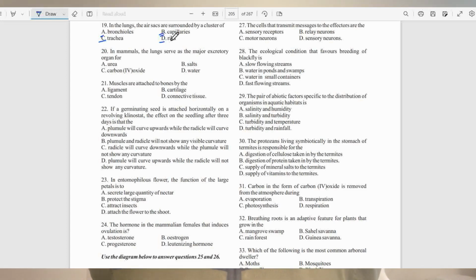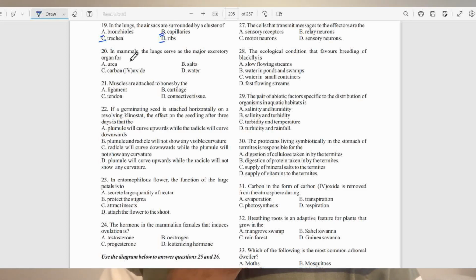Now, the air sacs are the alveoli, which are surrounded by blood capillaries for effective diffusion of gases. And these capillaries, they have thin walls, which enables gas exchange to occur between blood in the capillaries and oxygen and carbon dioxide exchange in the air sacs.